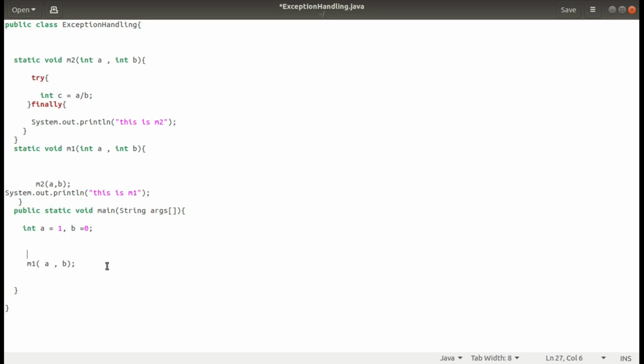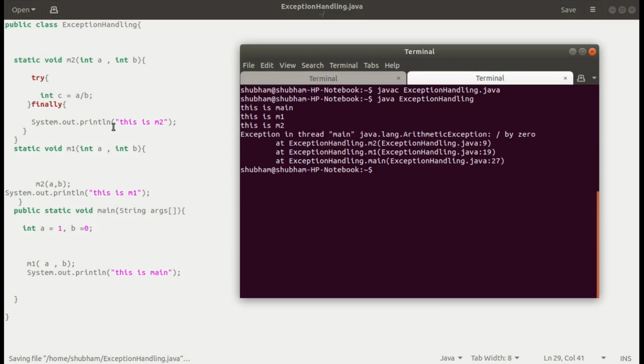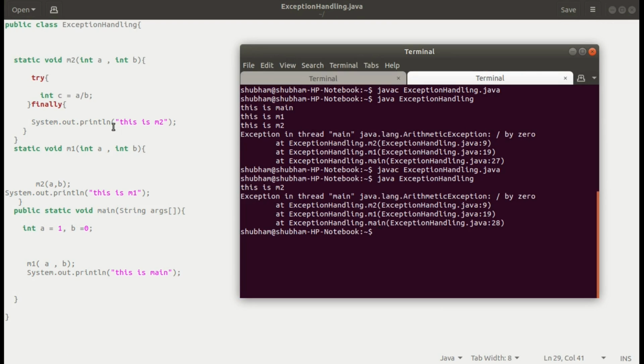After calling the method, let's check the example once again: compiling and executing. So you see what is happening. m2 has run. Why is m2 running here? You can see that m2 is running because the finally block executes whether or not the exception is handled.